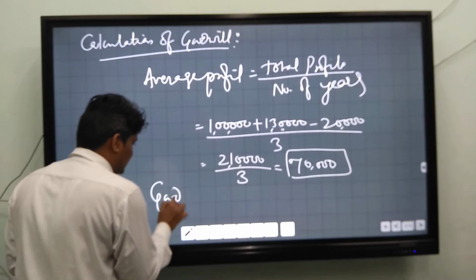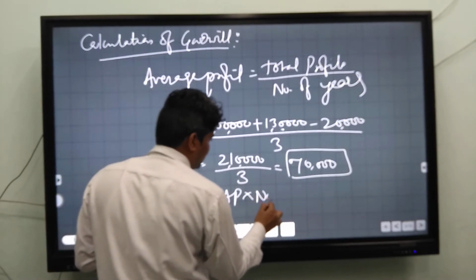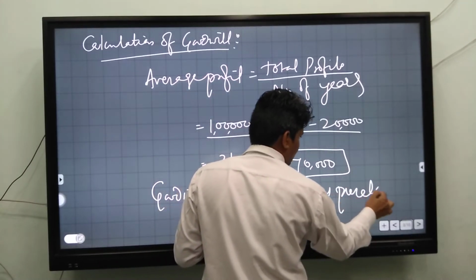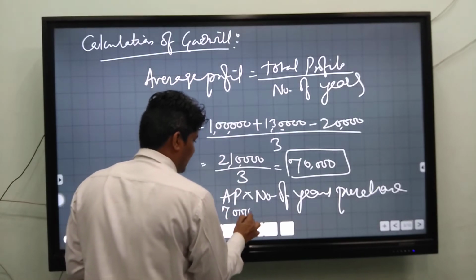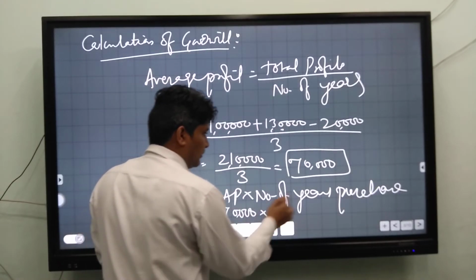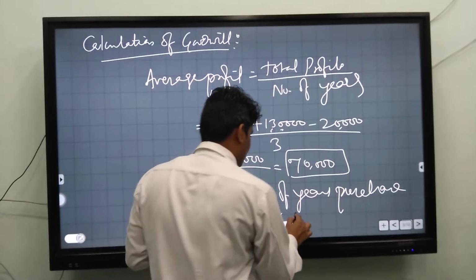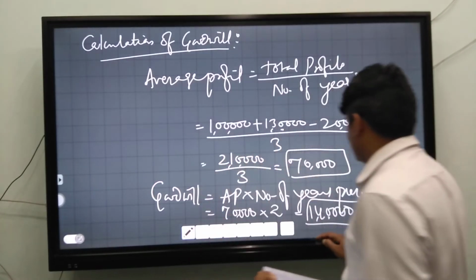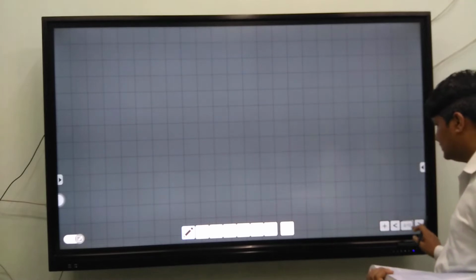Now goodwill is equal to average profit into number of years' purchase. Average profit 70,000 into 2 years' purchase is 1,40,000. This is the value of the goodwill of the firm, 1,40,000.